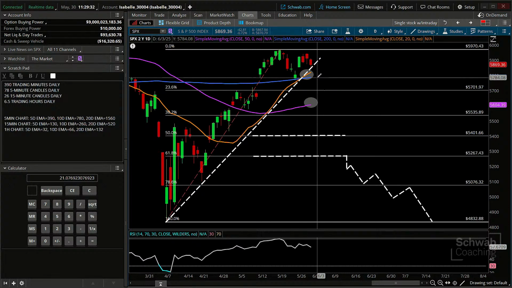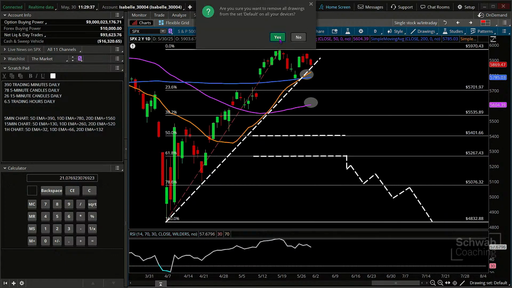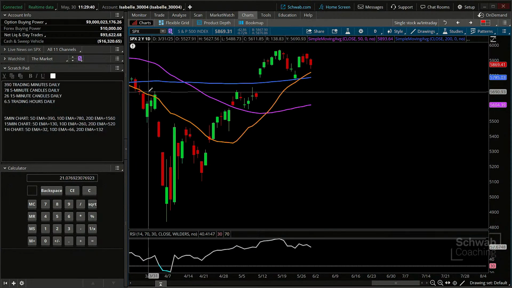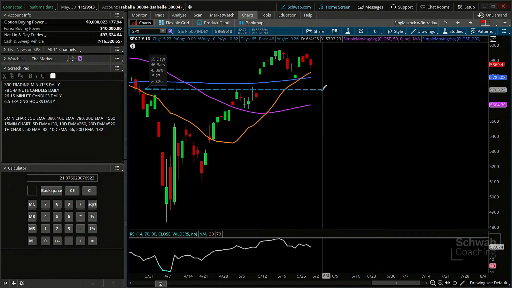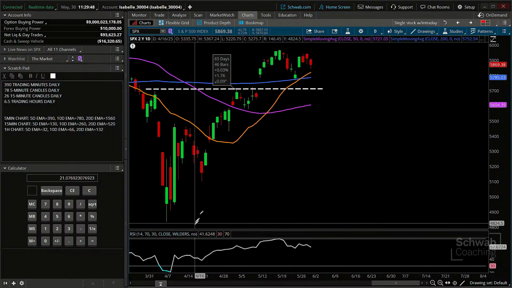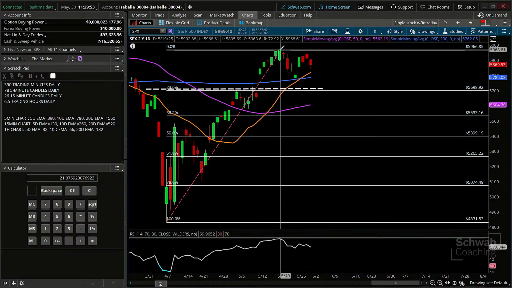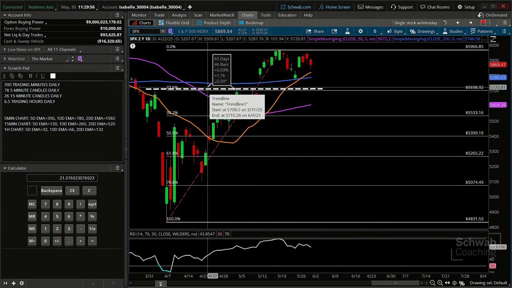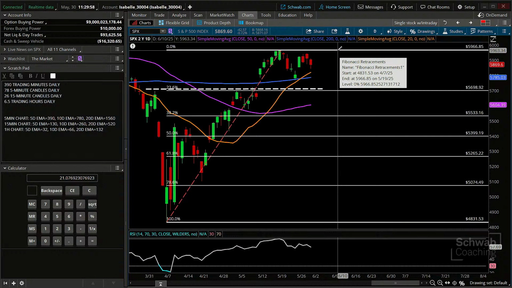Look. So we know the 23% retracement is like right here. Right here. Why is that important? It was a gap zone. You can't tell me that's not important. This stuff lines up. And so when you incorporate things like Fibonacci's with your standard look at horizontal support, horizontal resistance, you can learn an awful lot about what could occur. Further, you can learn an awful lot about what a trader might want to do if we fell through that 23% level on a closing basis.